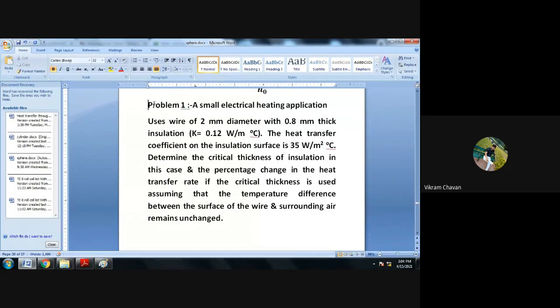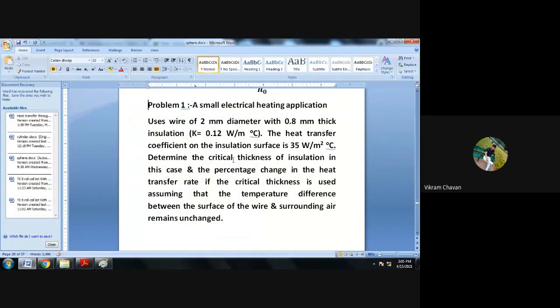That diameter is 2 mm, which will be useful to determine the radius of the wire. Then insulation is provided over that wire. Our normal wire has a copper wire inside with insulation over it. Similar kind of wire is there, whose diameter is provided, and the thermal conductivity of the insulating material is provided. Then the heat transfer coefficient between the surface of that insulating material and the external environment is provided.